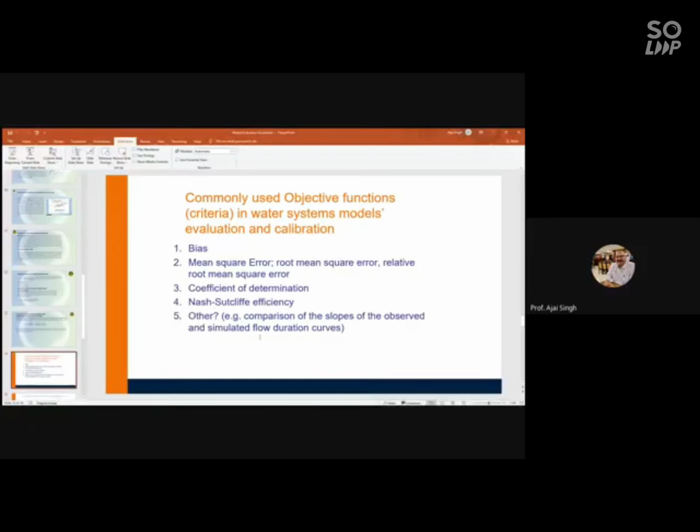Again, I find that whether you use RMSE or RSR, it doesn't make any difference. So my point is that you should use P bias. P bias will give you a very clear picture of how much difference there is from your observed values. These are all the commonly used objective functions: bias, mean square error, coefficient of determination, and NSE. And again, you can include your P bias also.